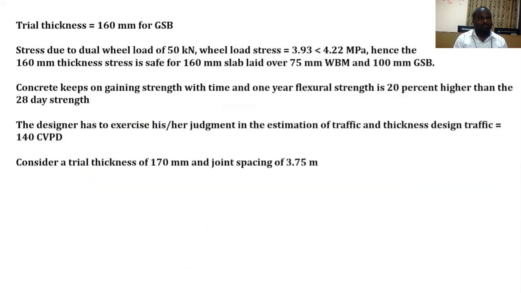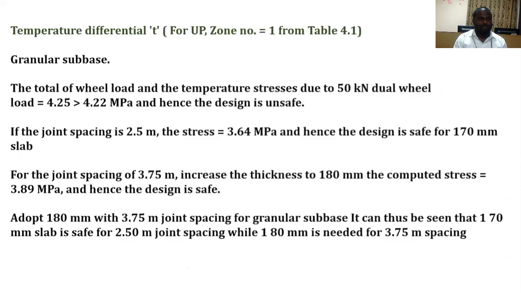Total thickness is 150 for GSB, GSP. At trial thickness of 150 mm, joint spacing 3.75. Temperature differential for UP, Uttar Pradesh, zone number 1 from table. Granular subbase. The total wheel load and the temperature stresses due to 50 kilonewton dual wheel load is 4.25, which is greater than the required one. If the joint spacing is 2.4, the stress is 3.64. Hence, the design is safe for 150 mm slab.